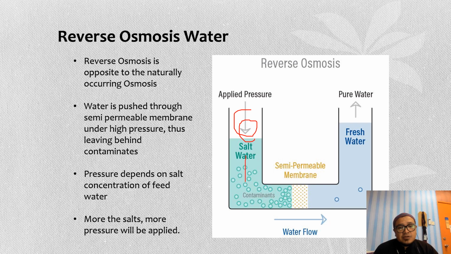Okay, we can see here this is the solution, a salt solution. This is the membrane. You can see that if the pressure is applied here, the water will pass through the membrane, leaving behind the contaminants. So here we get the RO water, or reverse osmosis water.